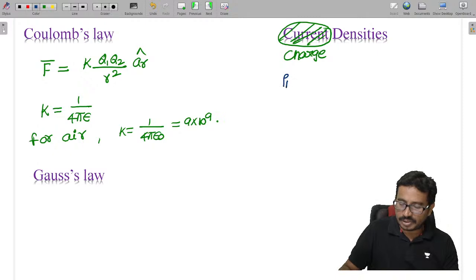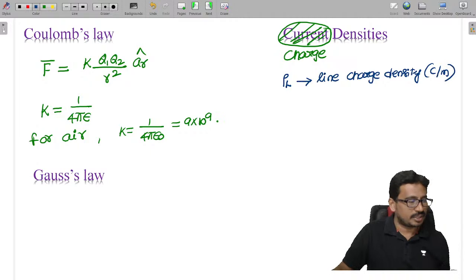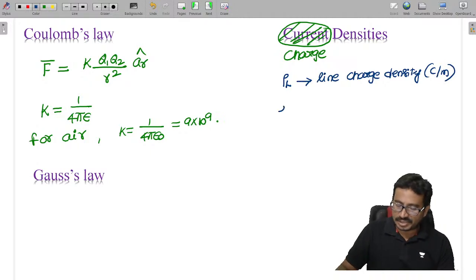Here we will call rho L, that is line charge density. Rho L is called line charge density, and the units are coulombs per meter.